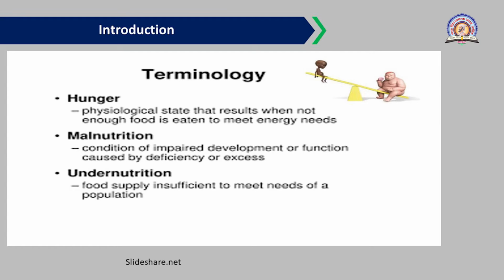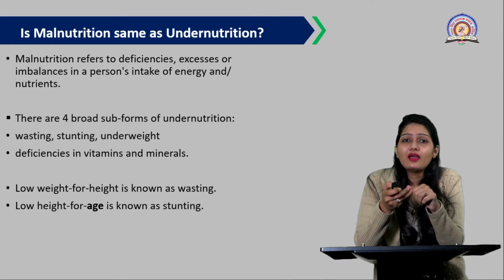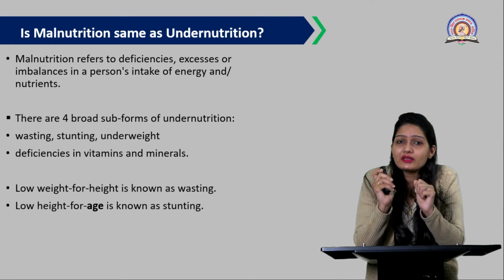Then undernutrition, this is specified as a type of nutrition where the food supply is insufficient to meet the food needs of a population. That is, as we have discussed for hunger, when there is insufficient quantity of food to meet the daily requirement of food, that leads to undernutrition. That is, there is improper or less food available for people, and because of that undernutrition is there. So we will see whether there is any difference between malnutrition and undernutrition.